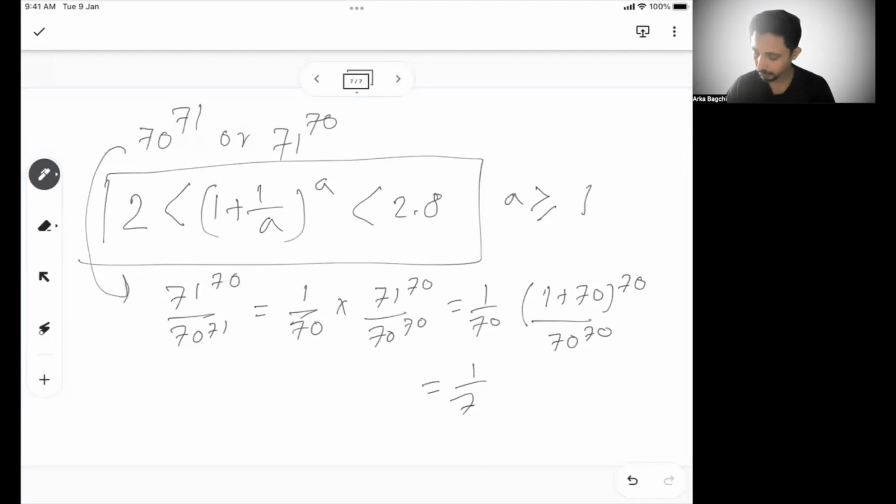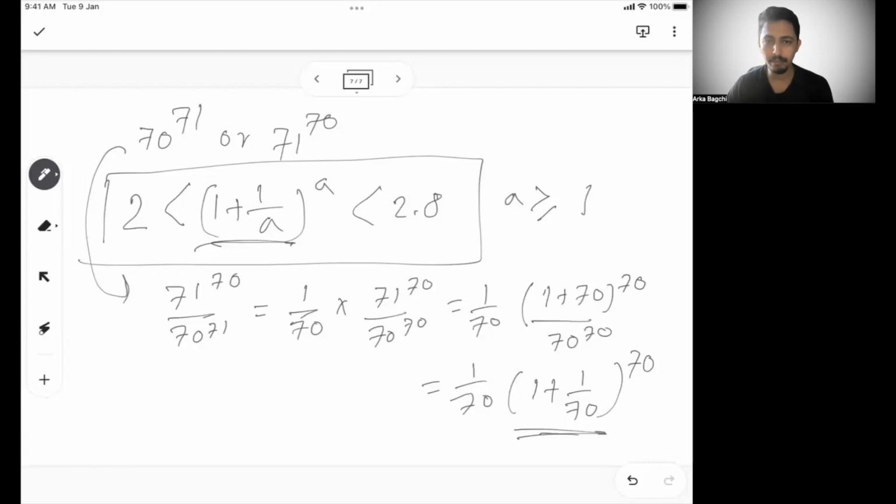So I can write this as 1 by 70, and this will become 1 plus 1 by 70 whole to the power 70. Now this part can be written as 1 plus 1 by a whole to the power a.